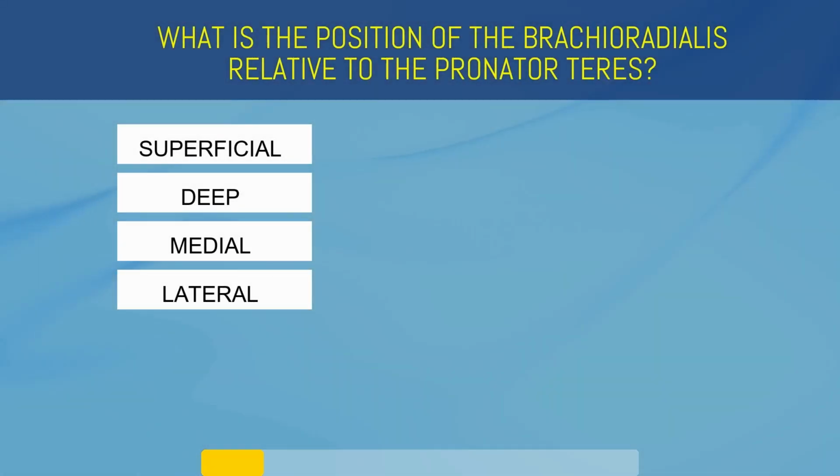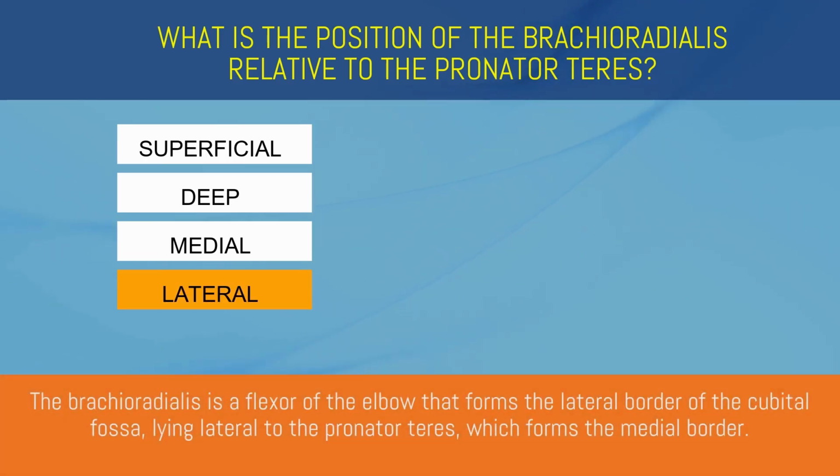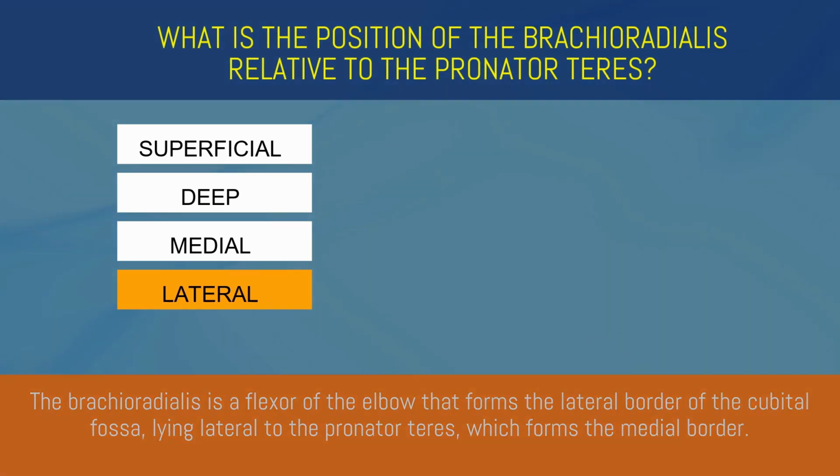What is the position of the brachioradialis relative to the pronator teres? Superficial, deep, medial, or lateral? Lateral. The brachioradialis is a flexor of the elbow that forms the lateral border of the cubital fossa, lying lateral to the pronator teres, which forms the medial border.